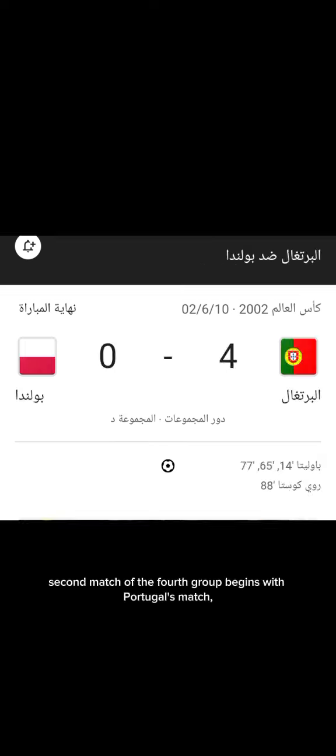The second match of the fourth group begins with Portugal's match against Poland, and Portugal wins 4-0 after Pauleta scored a hat-trick and Rui Costa scored a goal.